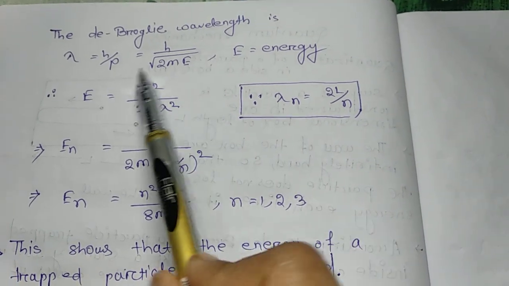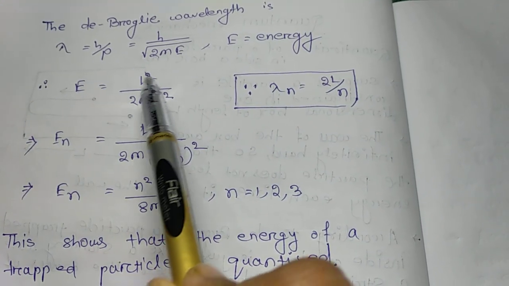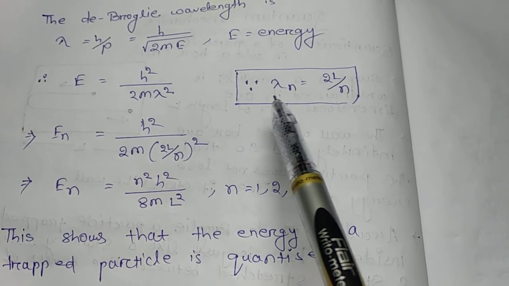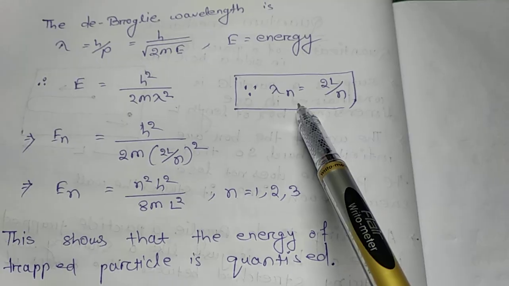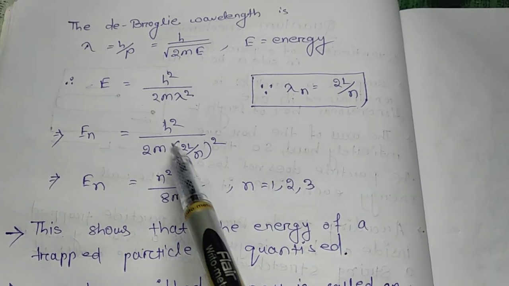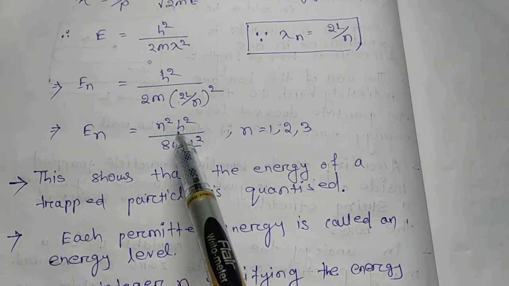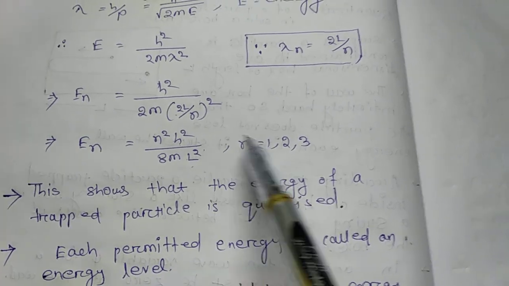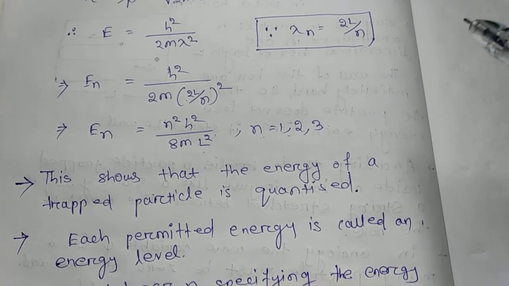So from this equation we will get the value of energy equal to h square divided by 2m lambda square. And before, we saw that the general value of wavelength is 2L by n. If we put this value in this equation, we will get the general equation of energy. En is equal to n square h square divided by 8m L square. The values of n are n is equal to 1, 2, 3 and so on.